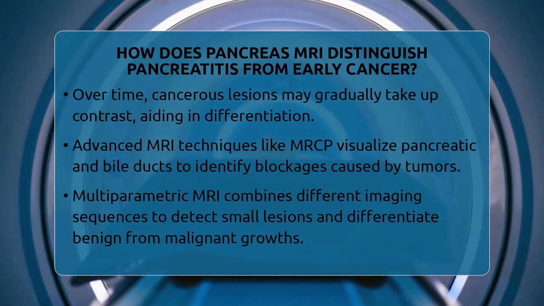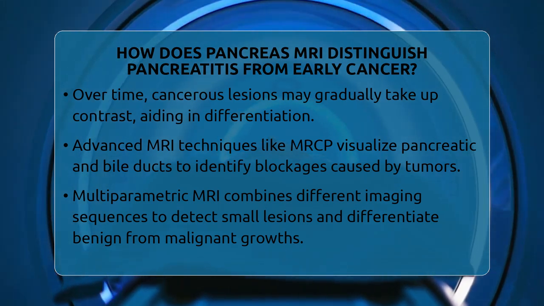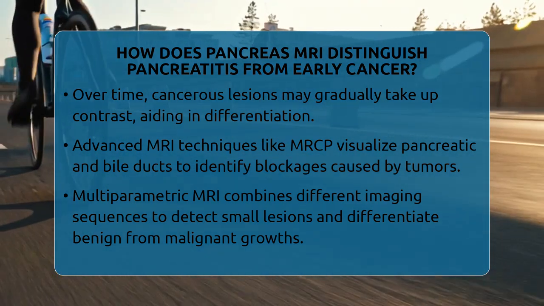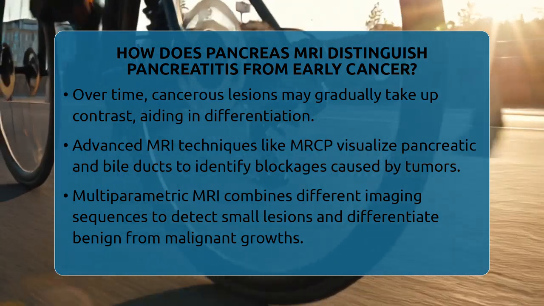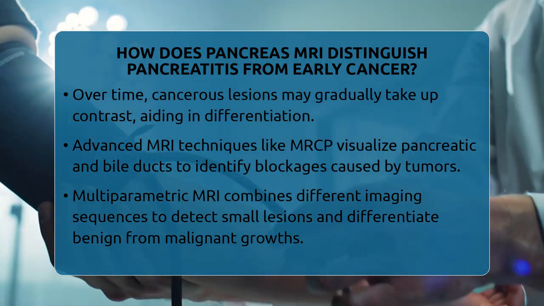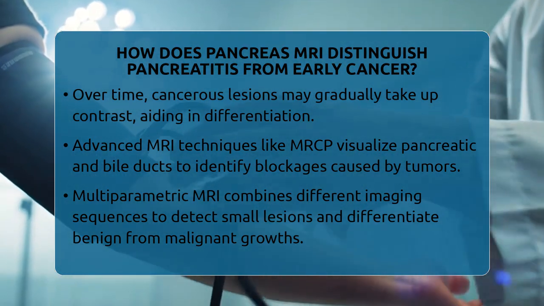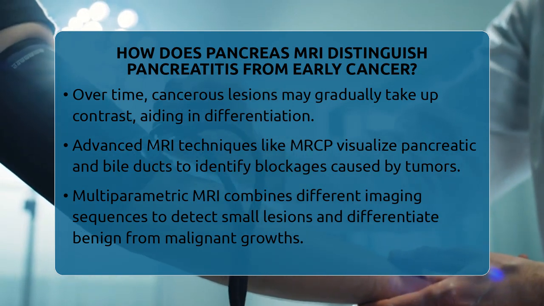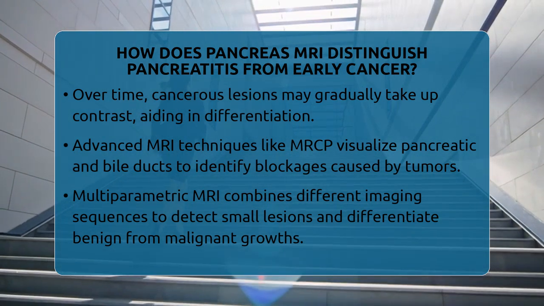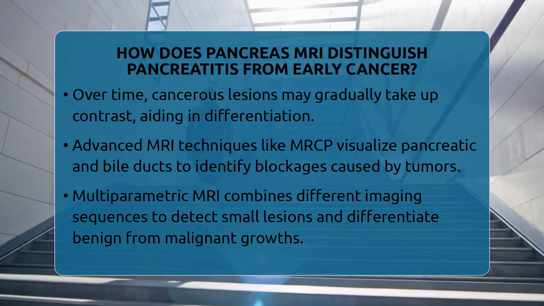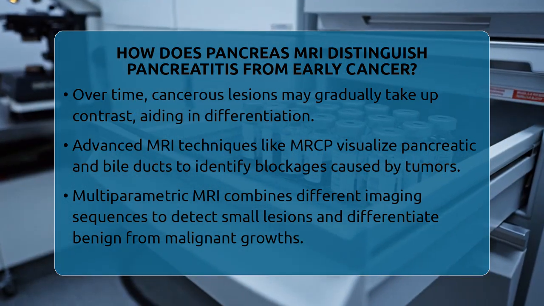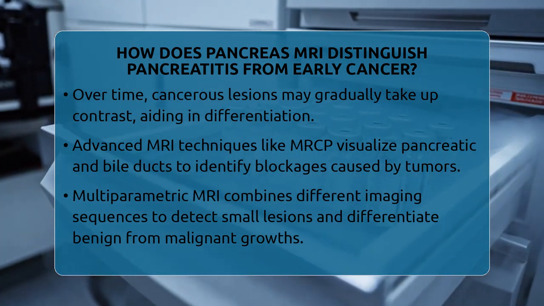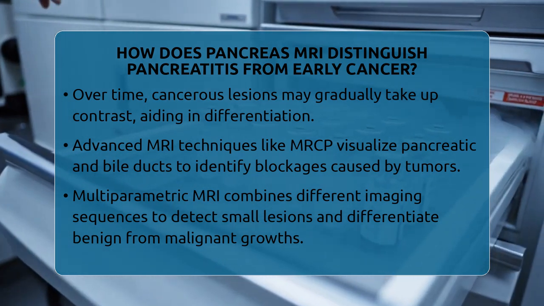Advanced MRI techniques add even more detail. Magnetic resonance cholangiopancreatography, or MRCP, creates clear images of the pancreatic and bile ducts. If a tumor blocks or narrows these ducts, it can be a sign of cancer. Multiparametric MRI combines different imaging sequences, improving the ability to spot small lesions and tell benign from malignant growths.